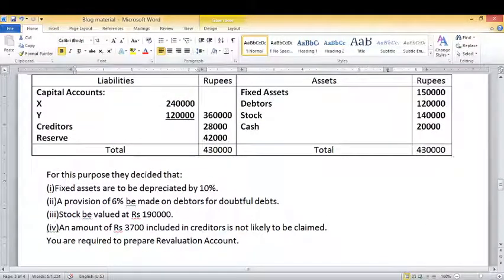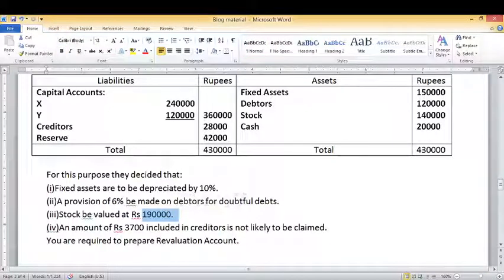Now look at our next adjustment. Stock be valued at rupees 1,90,000. So it is the revised value of stock. We will compare it from the balance sheet. You can see in the balance sheet, stock is given 1,80,000, and the revised value, new value of stock is 1,90,000.